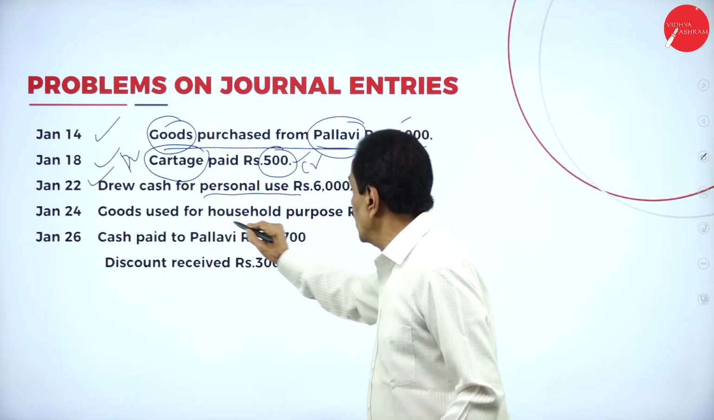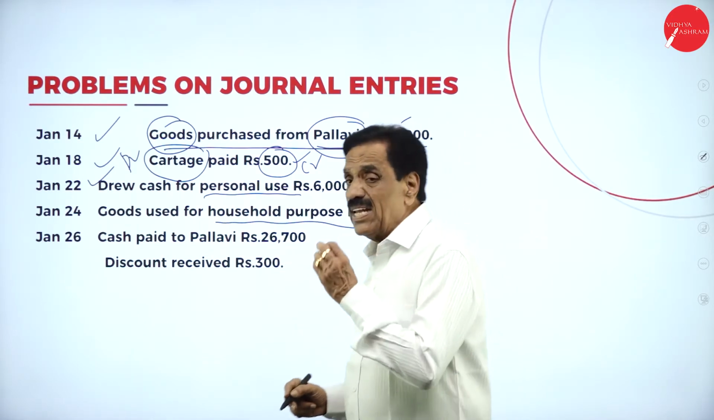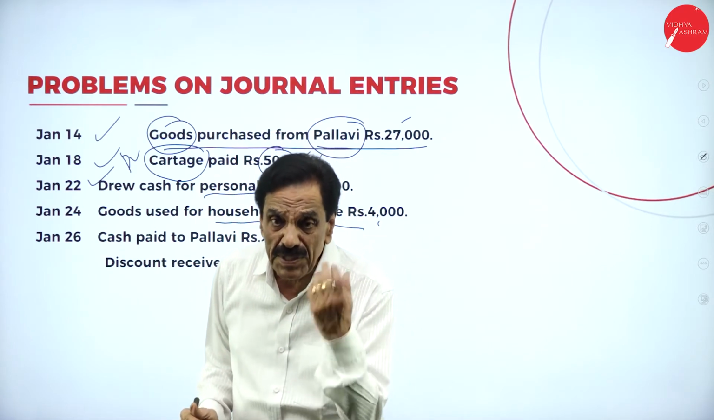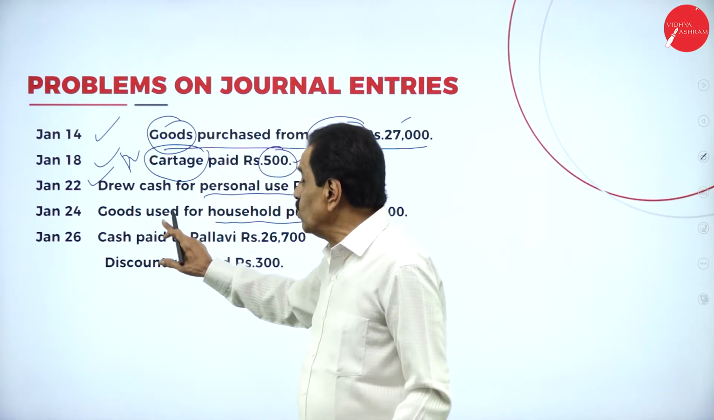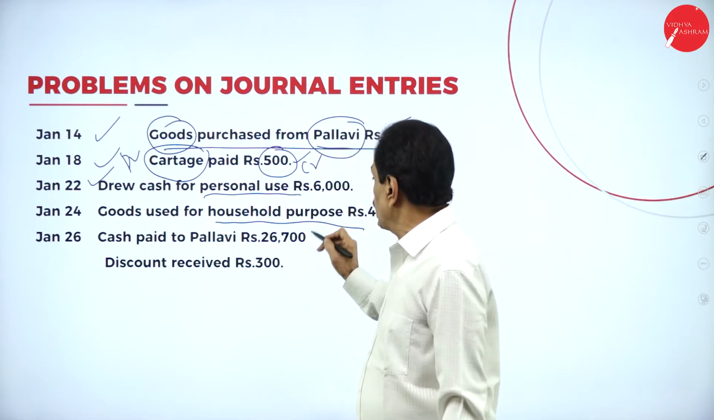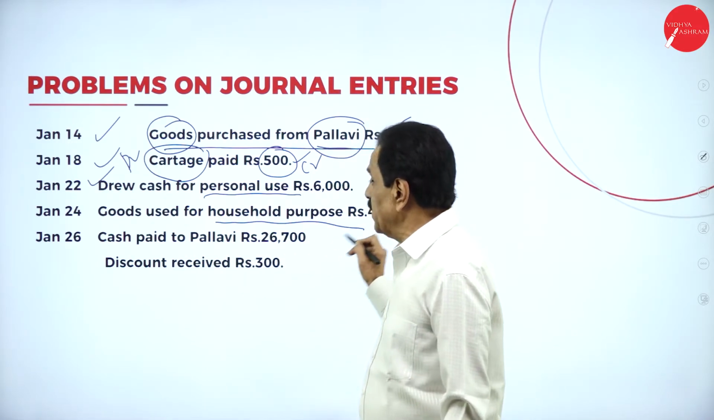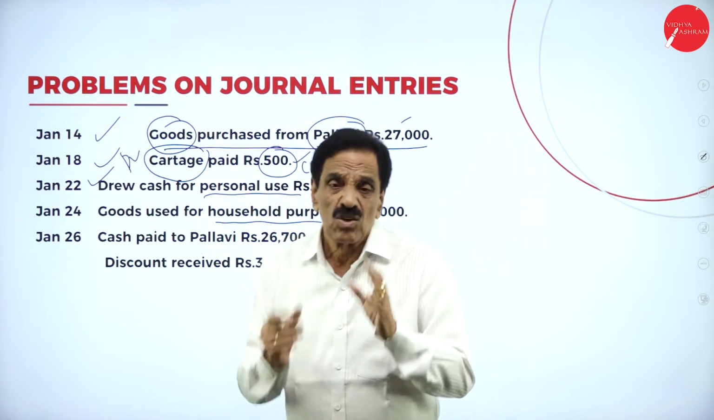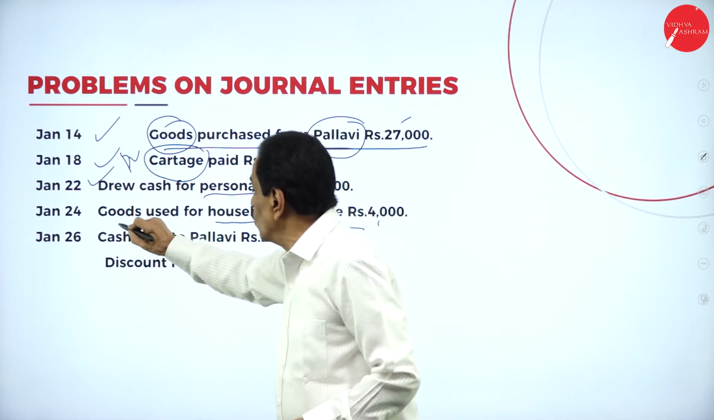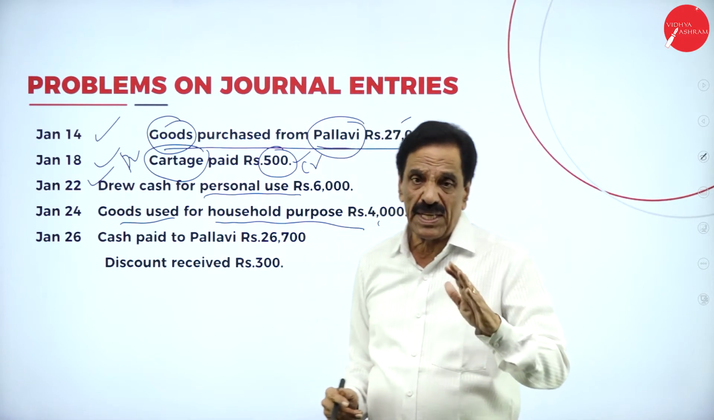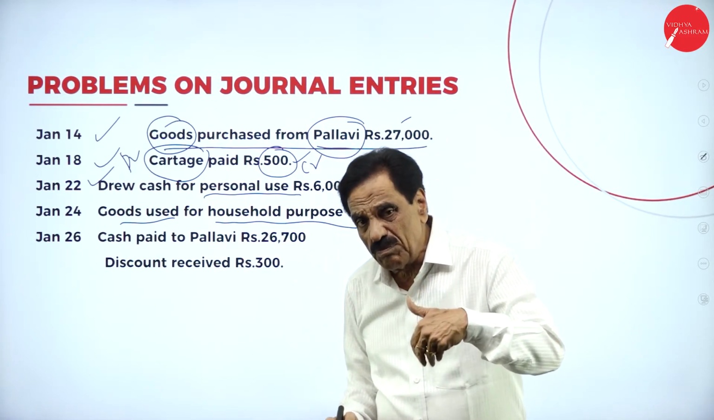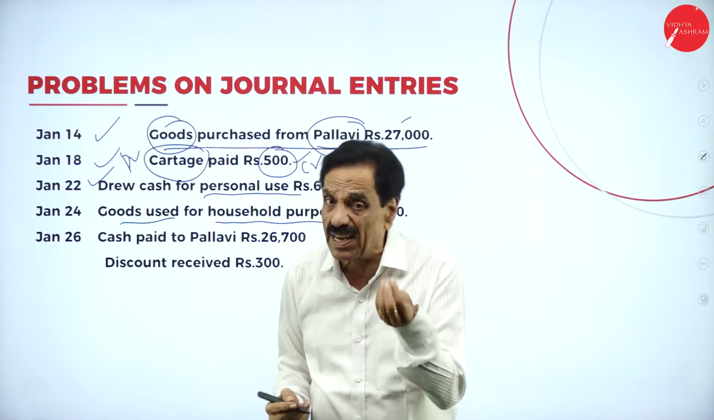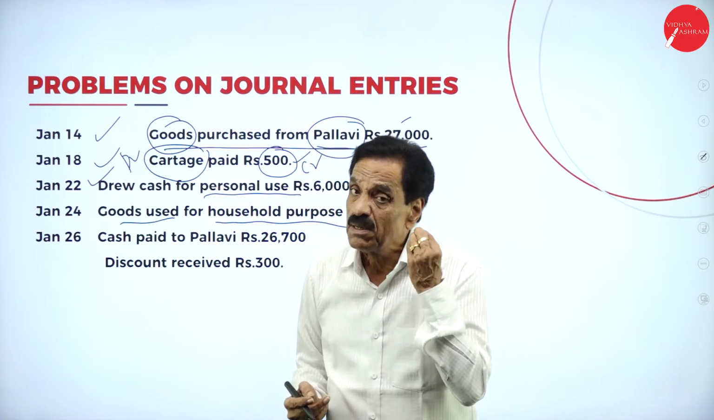Goods used for household purpose. Anything used for household purpose is drawing. From the business, we are drawing. What is going out from the business? Goods. What is coming in? Drawing. So drawing account debit to goods account, or sale? Goods are used. Goods are going out from the business. It is not a sale. Goods should be credited. Household expenses means personal.